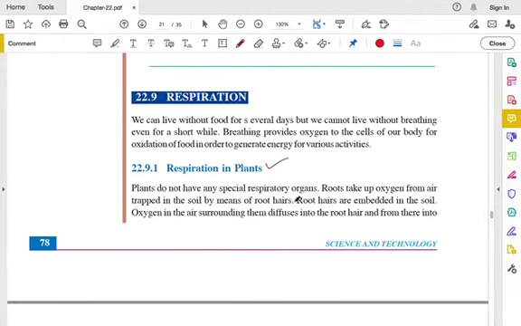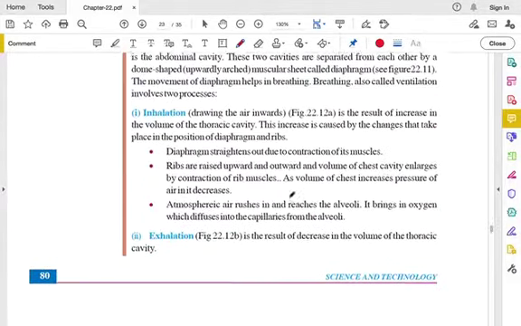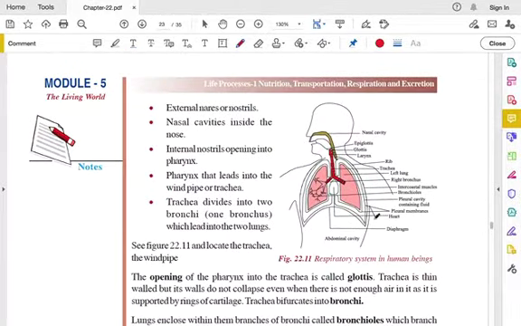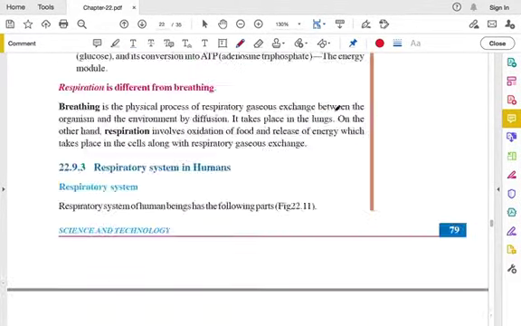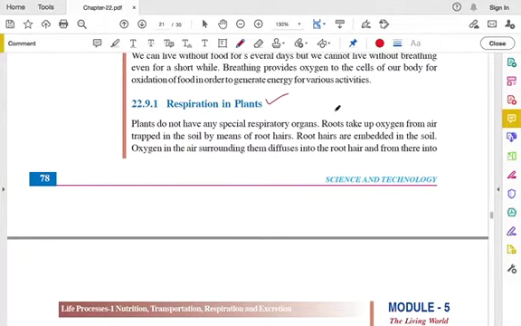Humans, we have lungs, that's a special respiratory organ, and also we have a heart, okay. You can see here, the heart was there. Anyway, lungs are the special respiratory organ for us. For plants, they do not have any special respiratory organs. So then how does respiration happen?